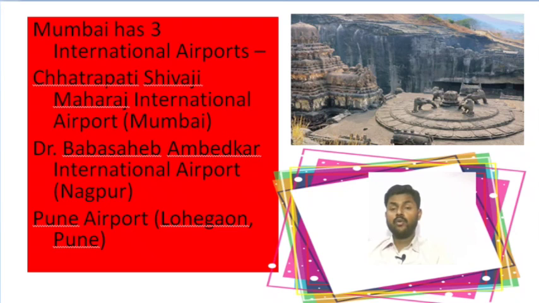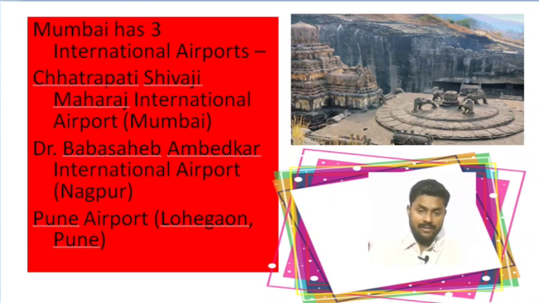Once again, there are a total of 3 international airports in Maharashtra. Chhatrapati Shivaji Maharaj International Airport is situated in Mumbai. Dr. Baba Saheb Ambedkar International Airport is situated in Nagpur. Pune Airport is situated in Lohgaon, Pune.